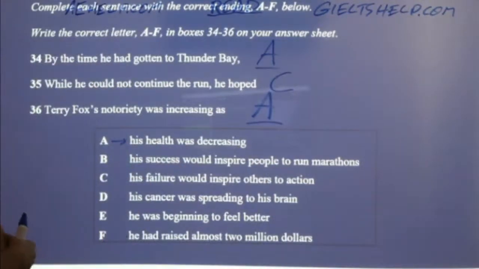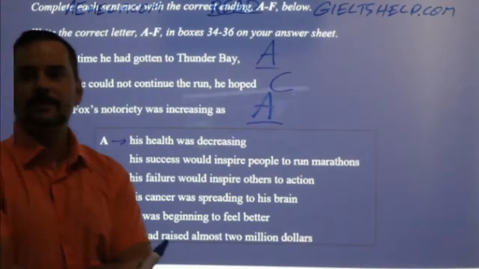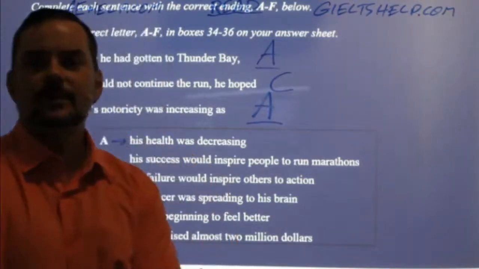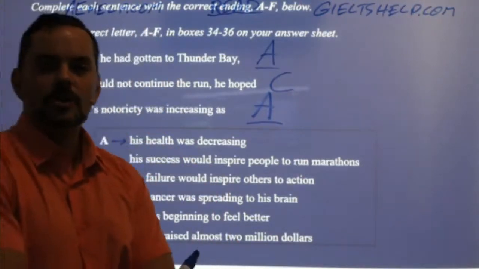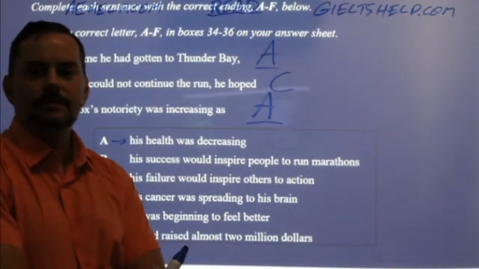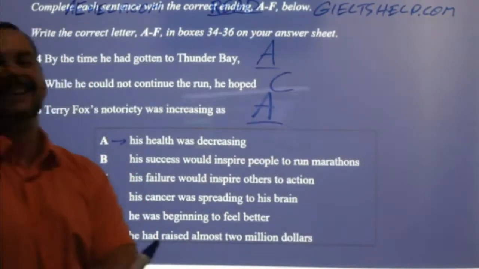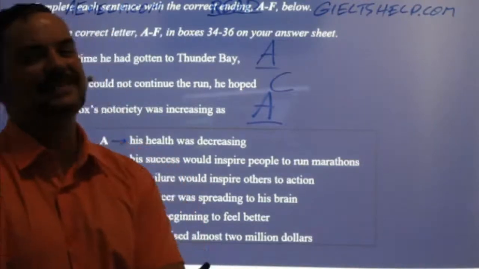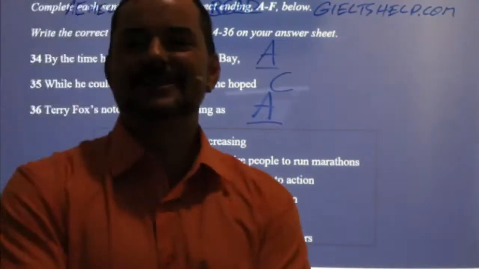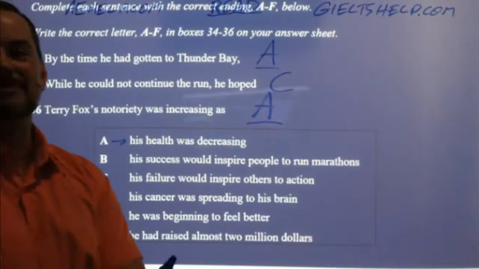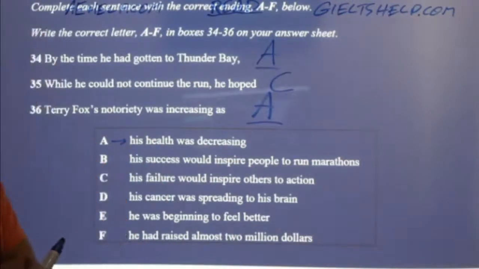So what should we do here? What would be your first instinct? Carolina says cry. That's funny, Carolina. You just made me laugh. Good for you. Yeah, we have two A's. That's a problem.